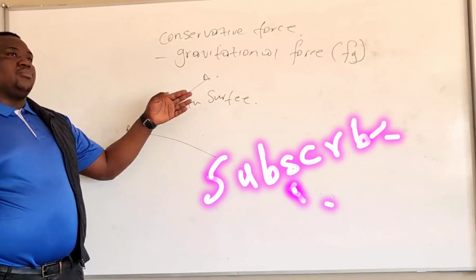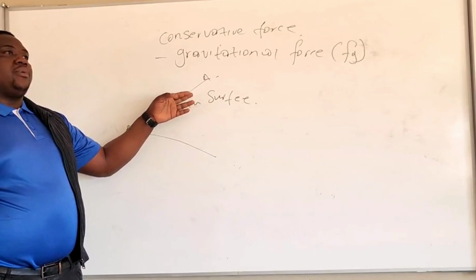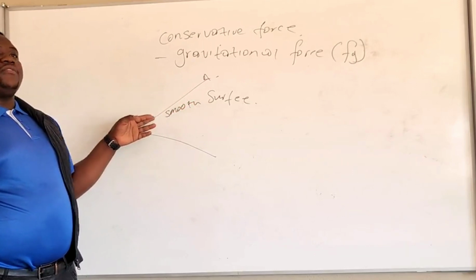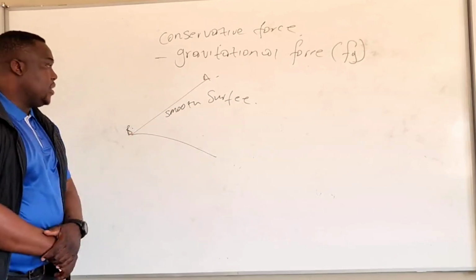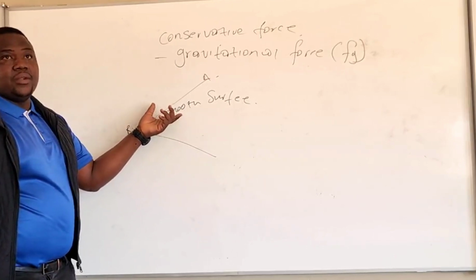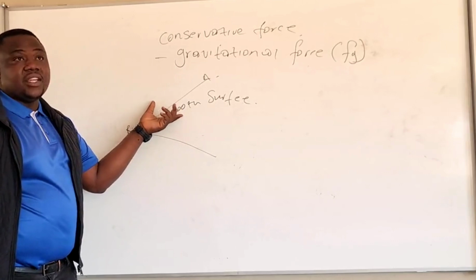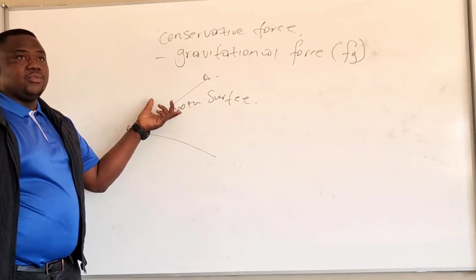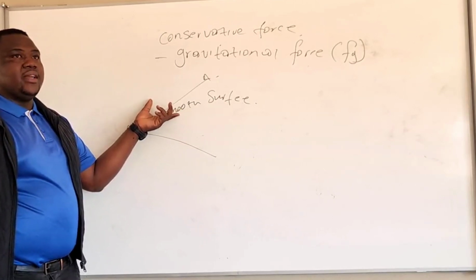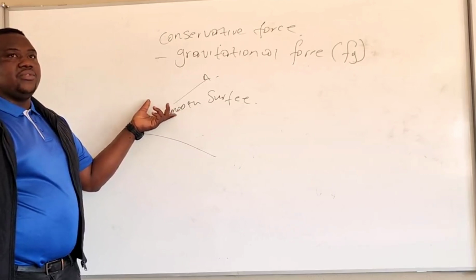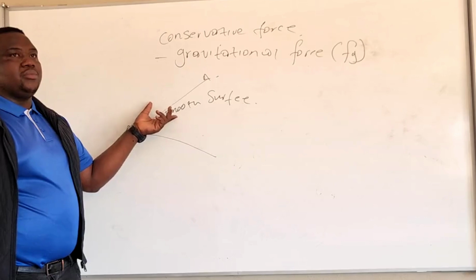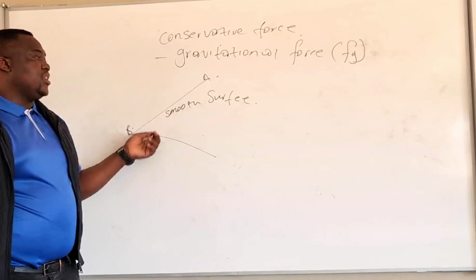So, as the object moves down the incline by itself, what does that mean? It means that there won't be a frictional force, because the object is moving by itself down the incline.